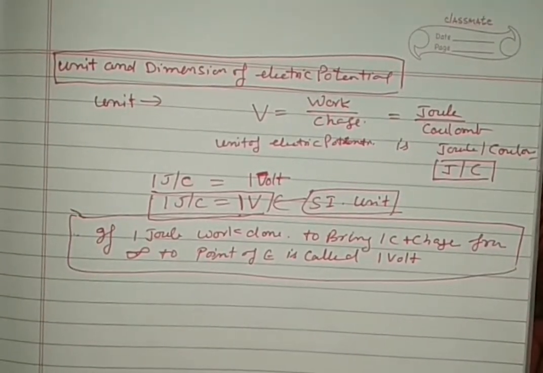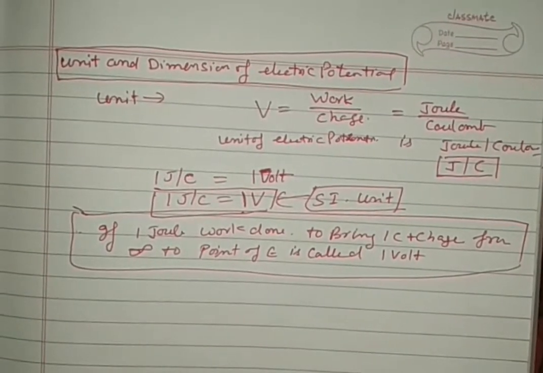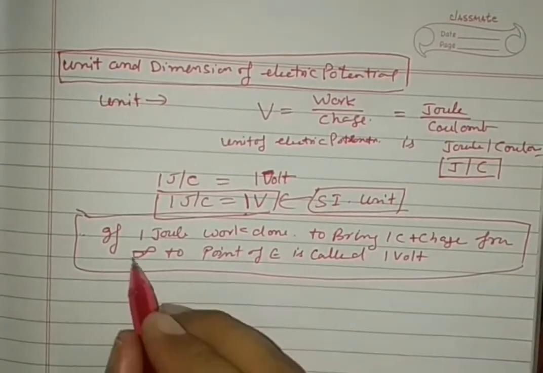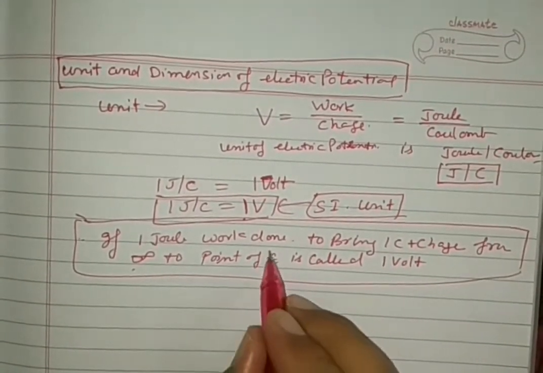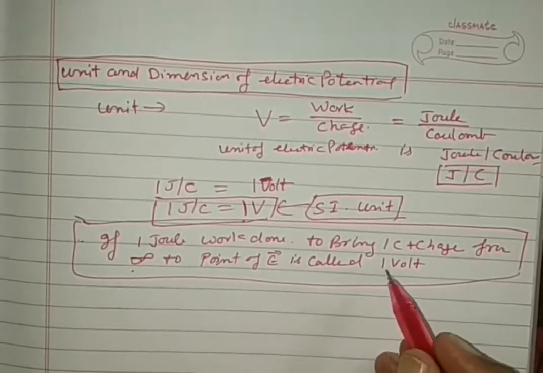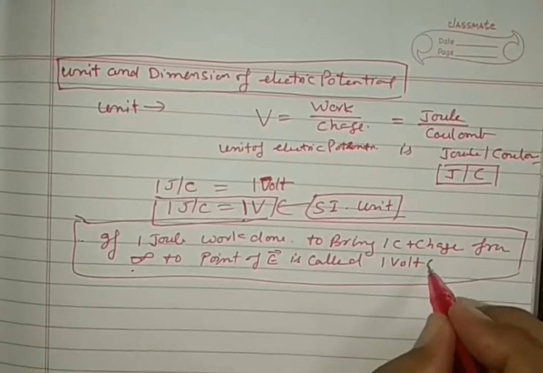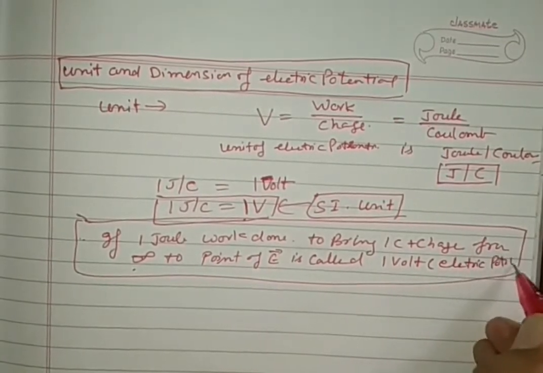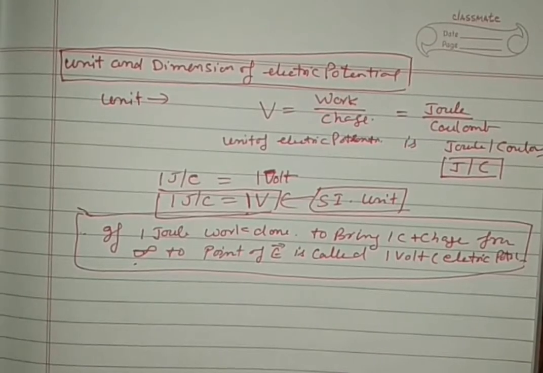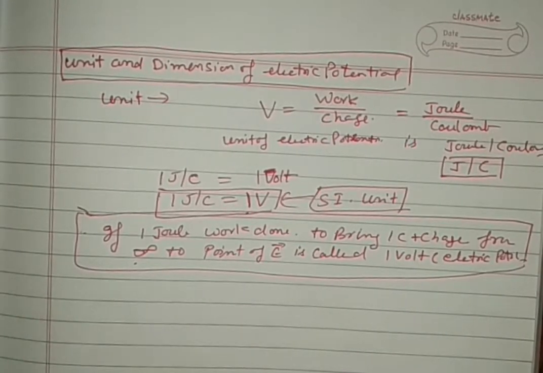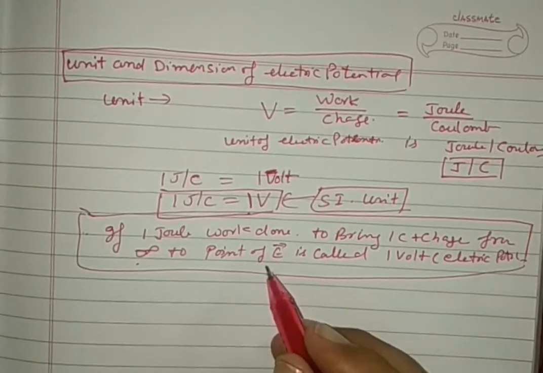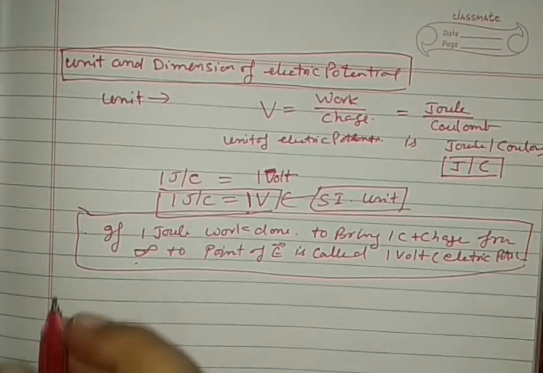See carefully the definition of a volt. What is 1 volt electric potential? If 1 joule of work is done to bring 1 coulomb of positive charge from infinite to a point of the electric field, it is called 1 volt electric potential. So there are 3 definitions: first qualitatively, second this, and third to define the volt. Clear?